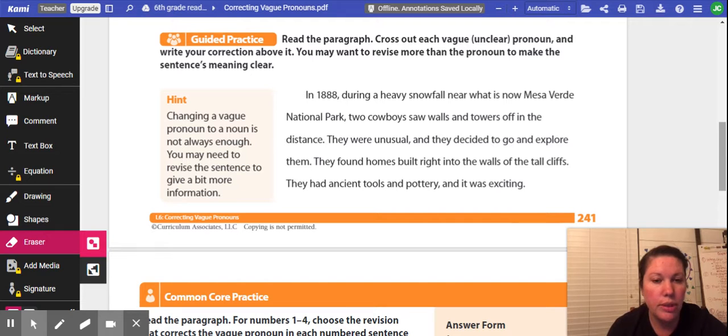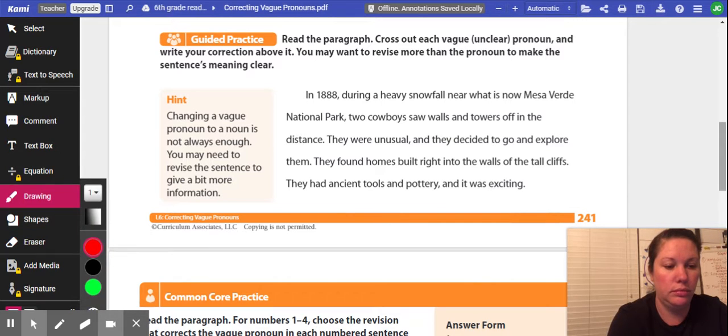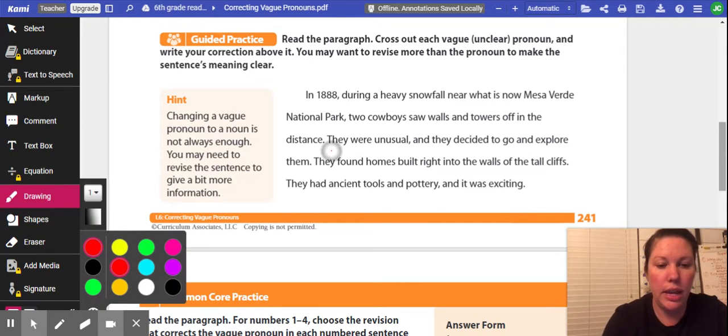Okay, so is there anything wrong with that part? Nope. Okay, so how about they were unusual and they decided to go and explore them? Well, the word they, what is that referring to? What is unusual? So that's the first one that we're going to do. So they I'm going to cross out. And then we're going to replace that with these structures.